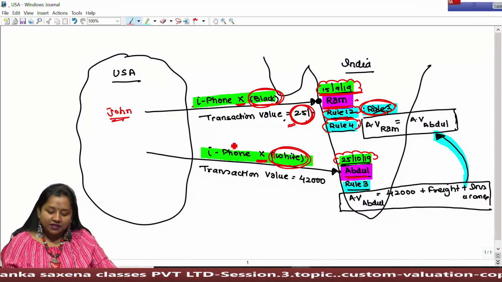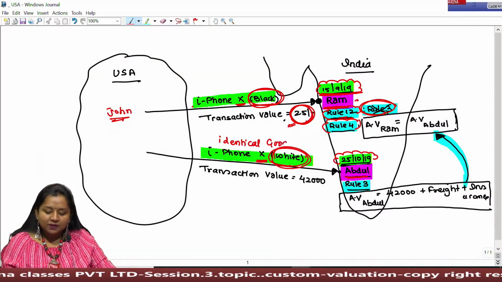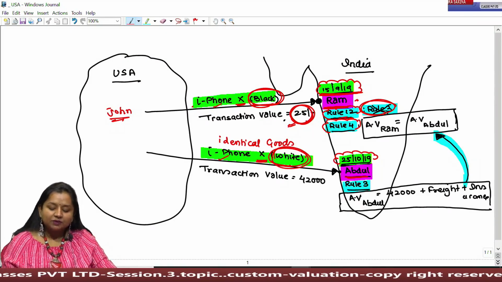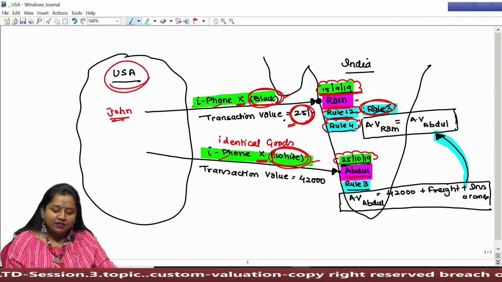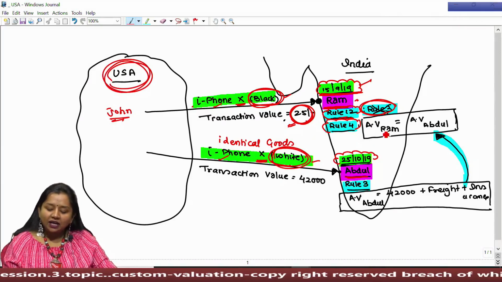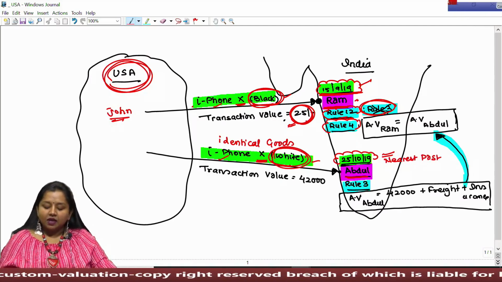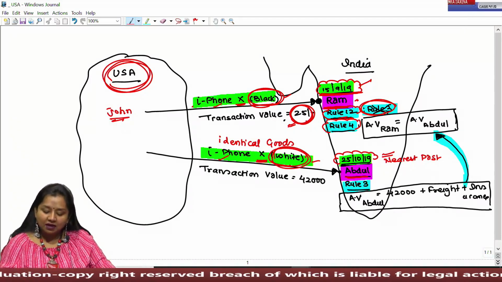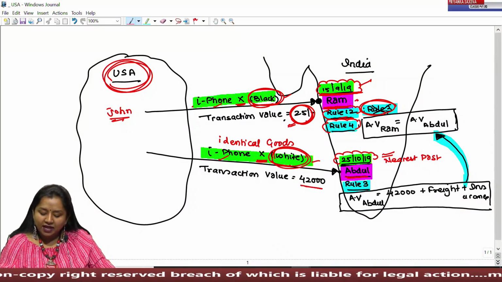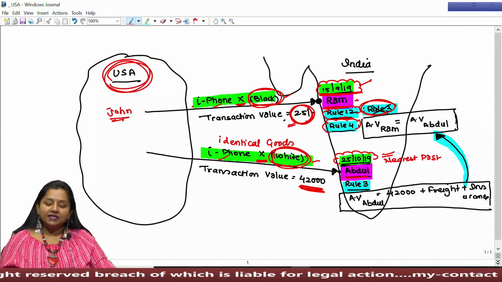So this is the identical goods, because there must be three conditions. All features must be the same except minor differences such as color, imported from the same country of exportation, at or about the same time. About the same time means nearest past. So it was found that Mr. Abdul imported the similar identical goods, the same iPhone X, from US at rupees 42,000, 20 days back.